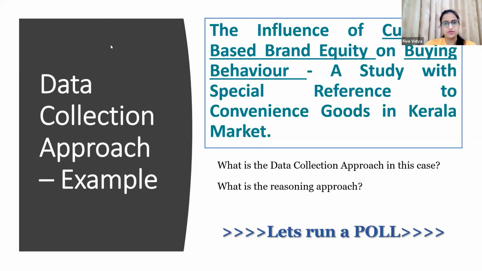So with this, I think all the methods which we generally need to finalize for our research are done. We have selected the research design. We have covered the research paradigms. We have covered the research approaches, how we are going to collect the data, and what is a reasoning approach for that. Till here, we have completed now.